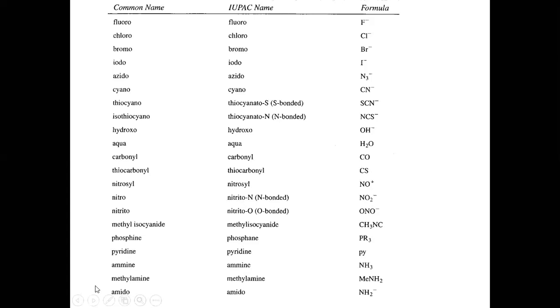So methyl isocyanide, phosphane, pyridine, amine, methylamine, amido. These are the IUPAC names that we use in the nomenclature. These all are the common names, and these are the IUPAC names.